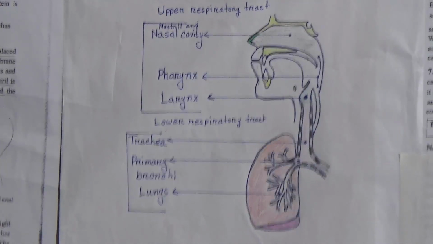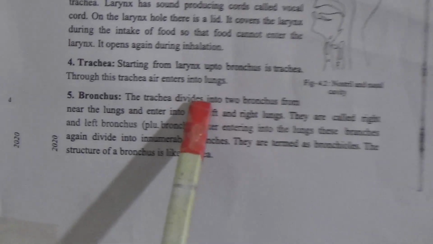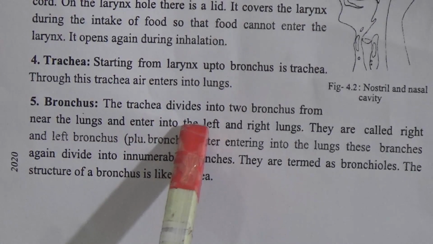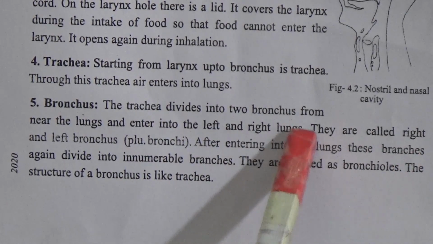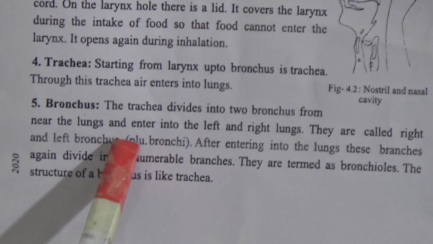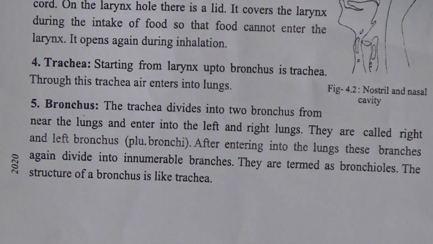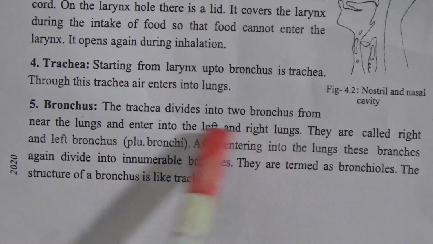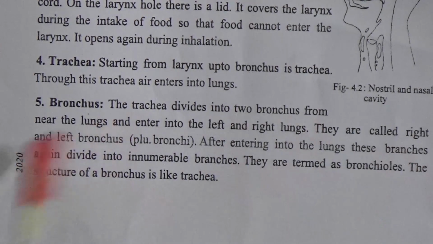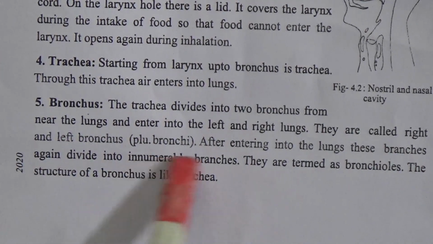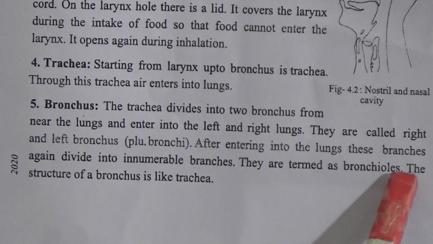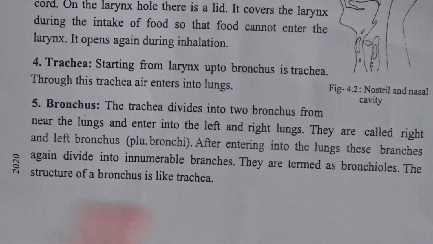Now bronchus. The trachea divides into two bronchus near the lungs and enters into the left and right lungs. They are called right and left bronchus. After entering into the lungs, these bronchus again divide into innumerable branches. They are termed as bronchioles.